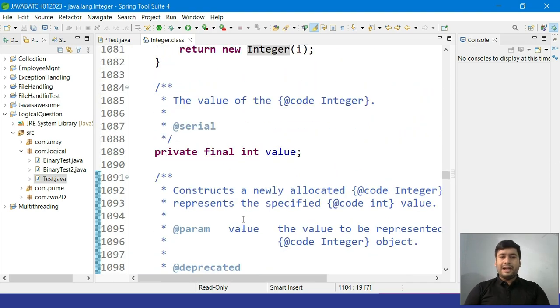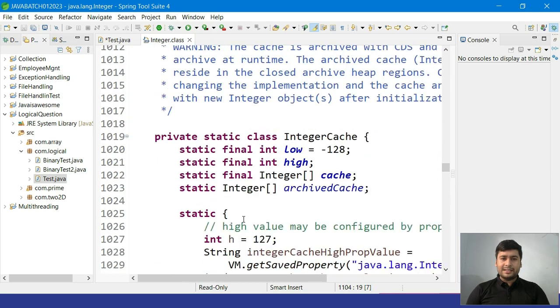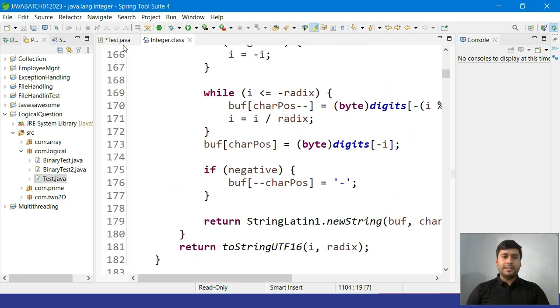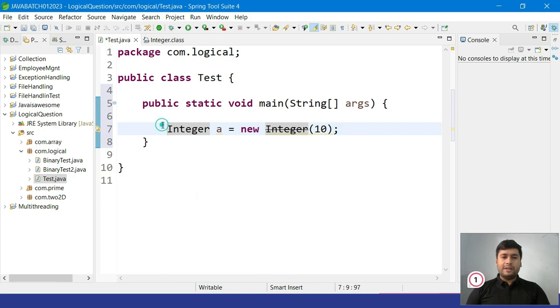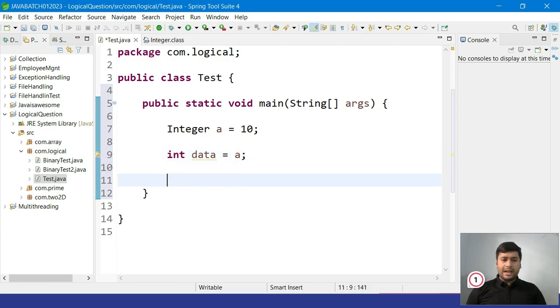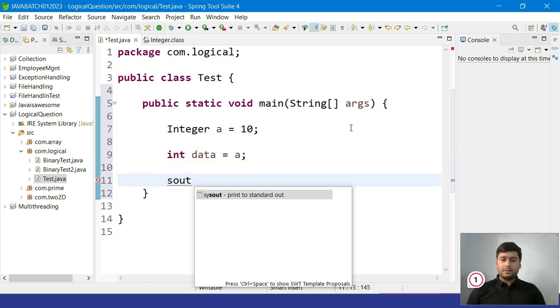We can directly assign the value, like Integer a equal to 10. If you want to convert this a into int, you can write int data equal to a directly, and you can print it also. It will work.